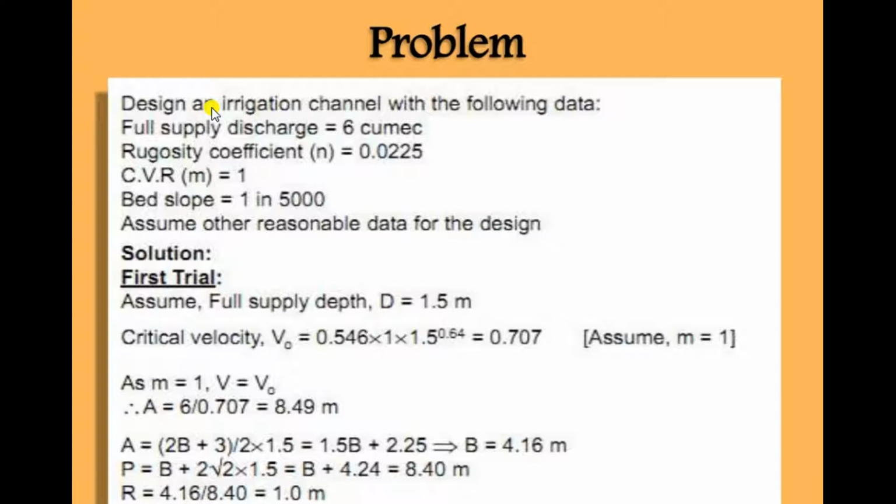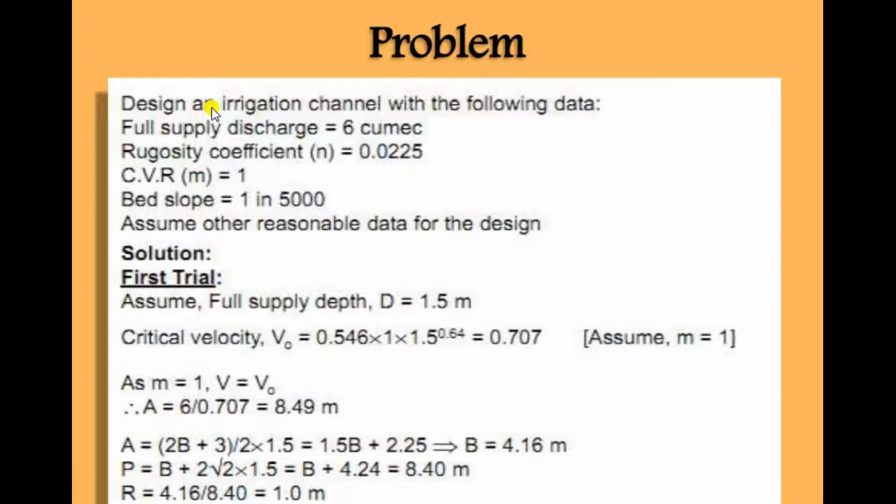A is equal to (2b plus 3d) divided by 2, multiplied by d. (2b plus 2d) divided by 2 into d, that is the formula for calculation of area. So (2b plus 3) divided by 2 into 1.5, where d is equal to 1.5. So we have put here 1.5, and upper side we have put 3 because 2d. 1.5b plus 2.25 is equal to 4.16.